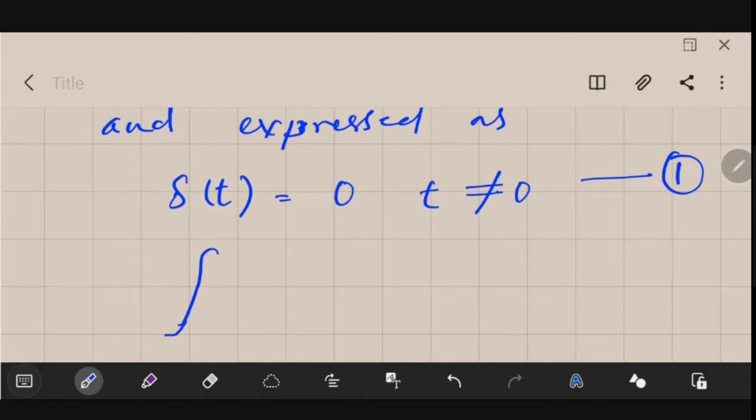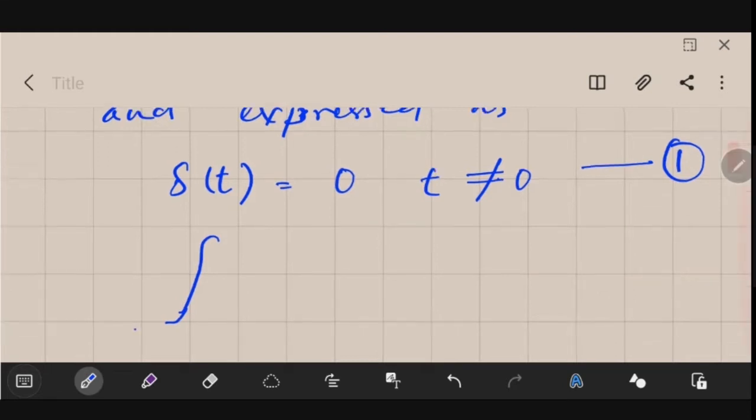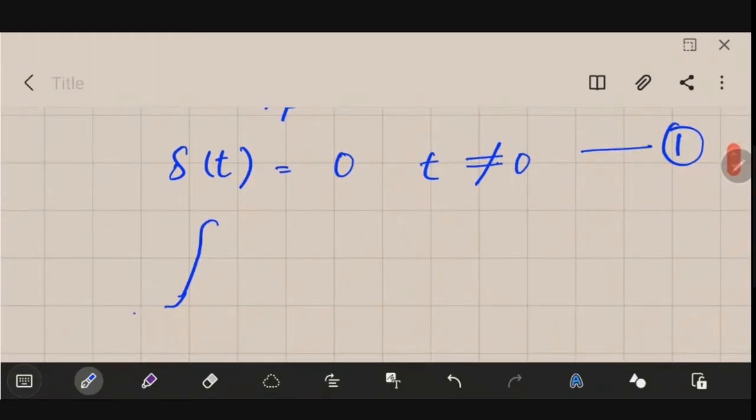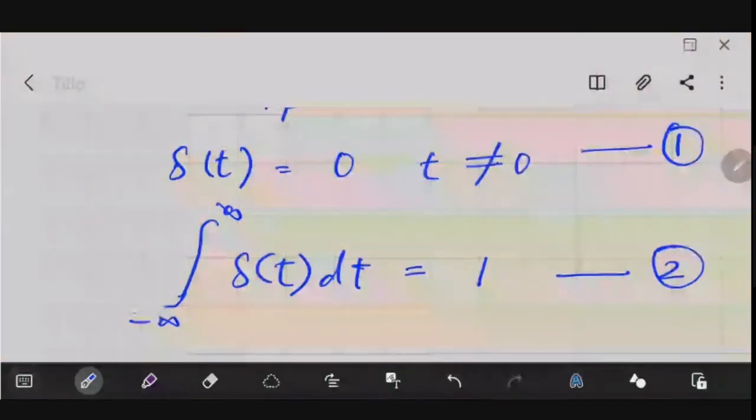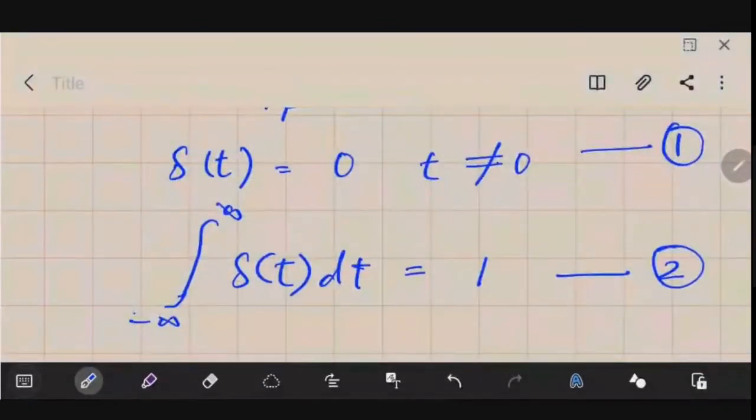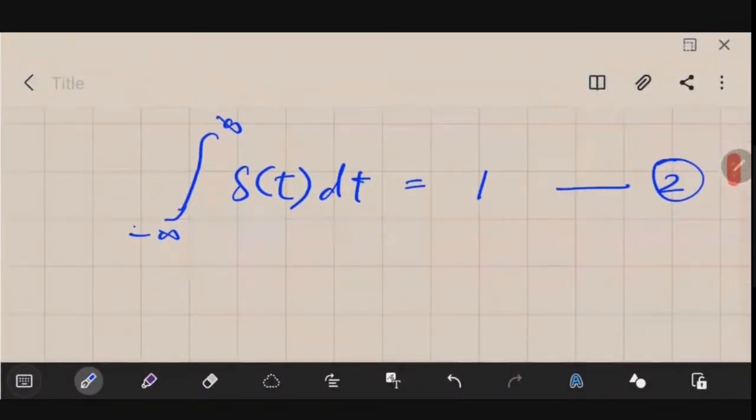So, another expression about it is the integral from minus infinity to infinity of del of t dt is equal to 1. That is your equation number 2. That means if we integrate it from minus infinity to infinity, essentially we are trying to find the area, or the strength of this unit impulse. So it is equal to 1. Let me show you how it can be visualized.